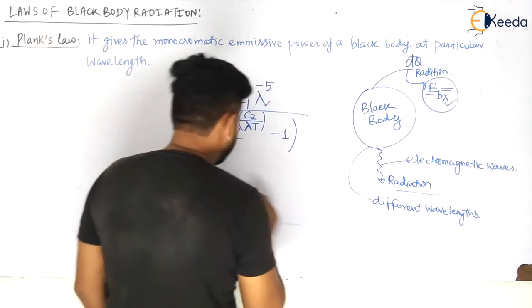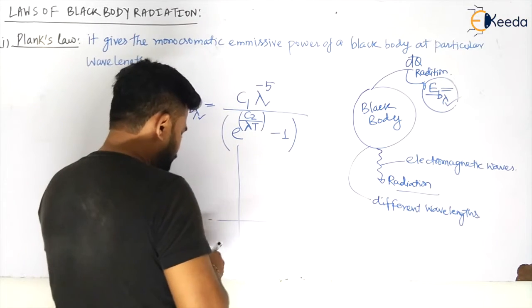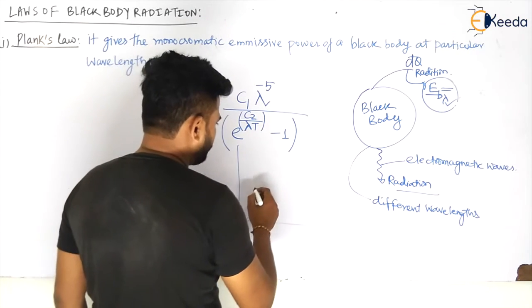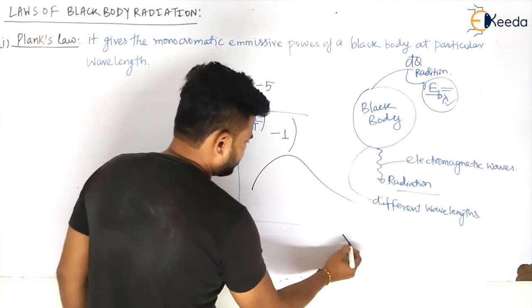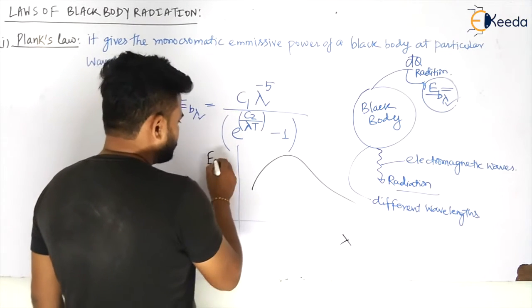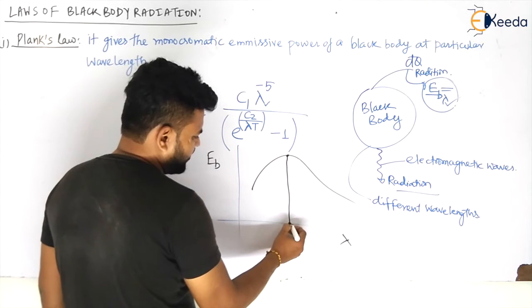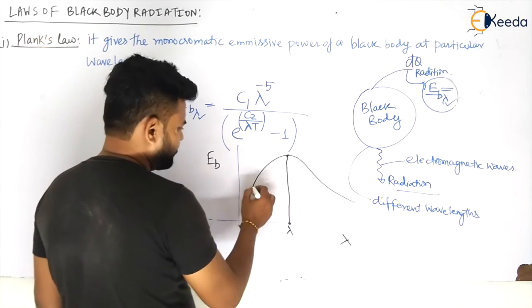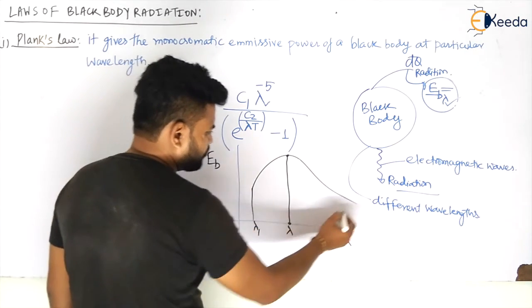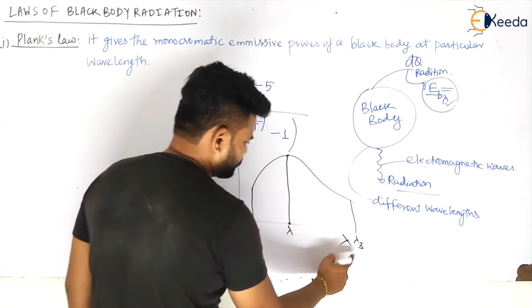If you see the graph, with lambda on one axis and emissive power of a black body on the other, at a particular wavelength you can easily calculate the emissive power. Let us say you calculate at lambda 1, you can also calculate at lambda 2, lambda 3, my dear students.